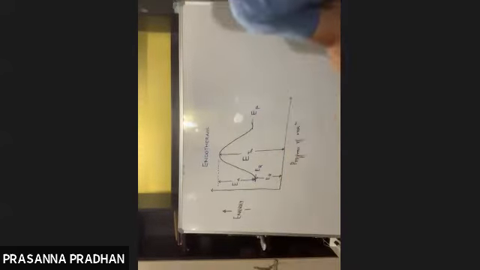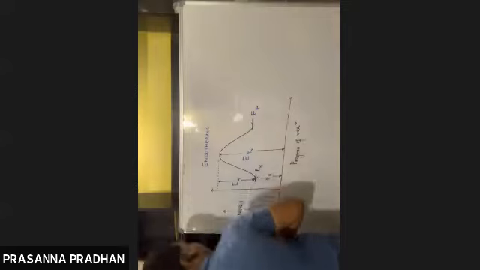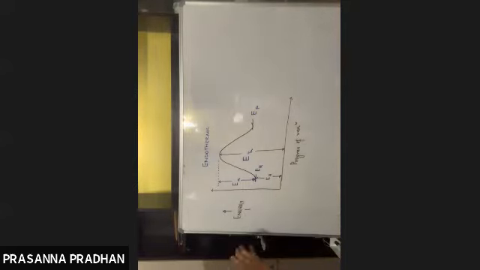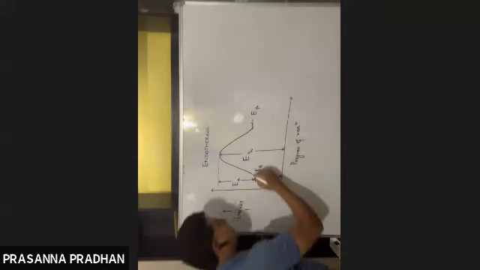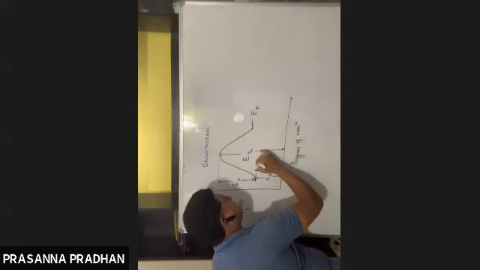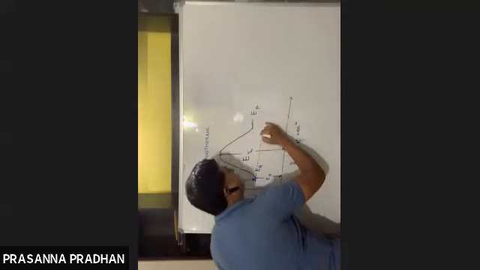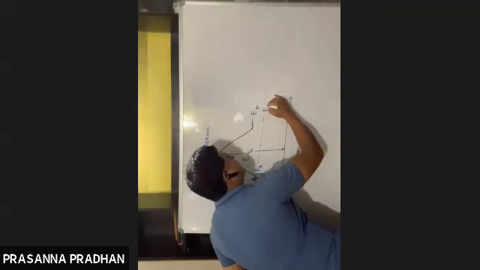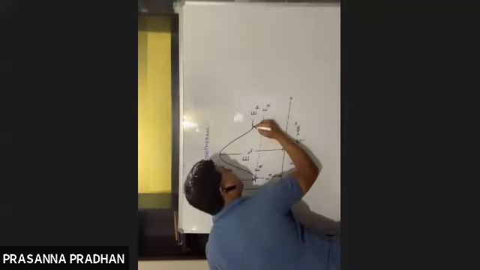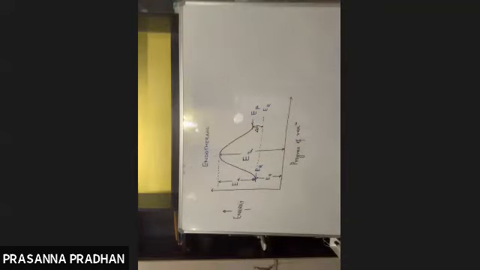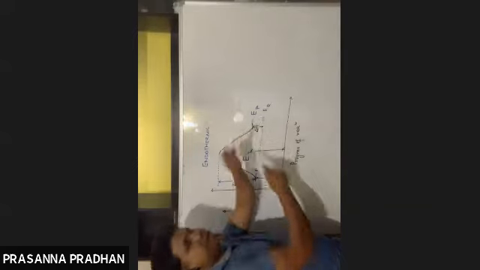So please try to understand this graph. This graph is for the endothermic reaction. First of all, the energy of product is greater than energy of reactant. Someone please tell me, what does this difference in energy depict? This is the energy of reactant, and this is the energy of product. This difference in energy gives us the value of delta H: energy of product minus energy of reactant.